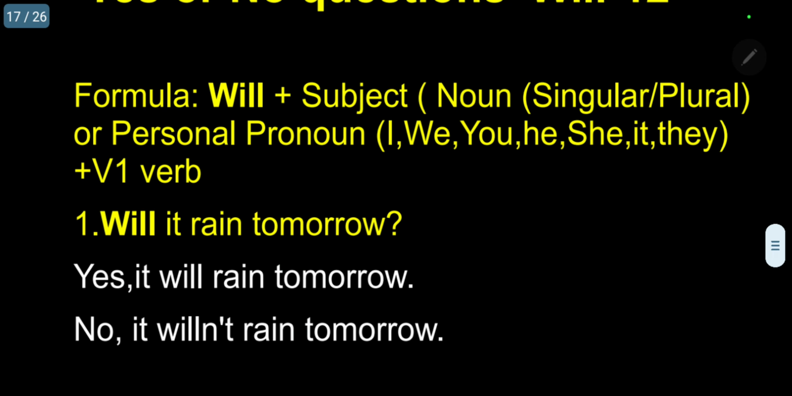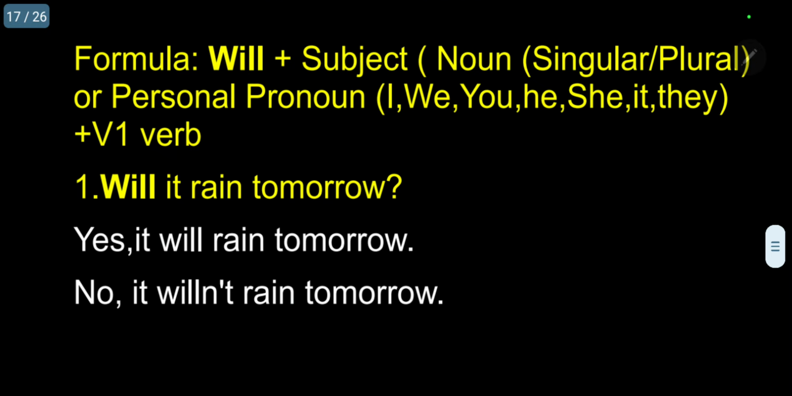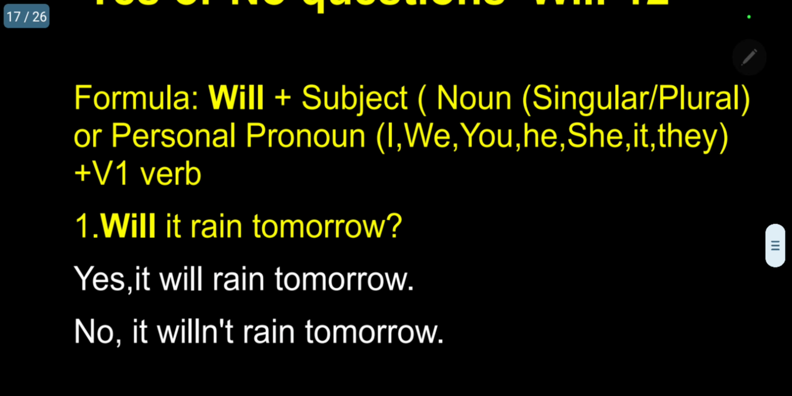Nearly 10 sentences I normally use, and here also I am going to use 10 sentences. What is the general formula? You have to start with will plus subject. When you are using a subject, you can use a noun, either singular or plural, and only "will" can be used.